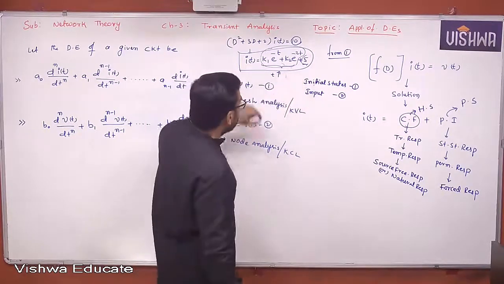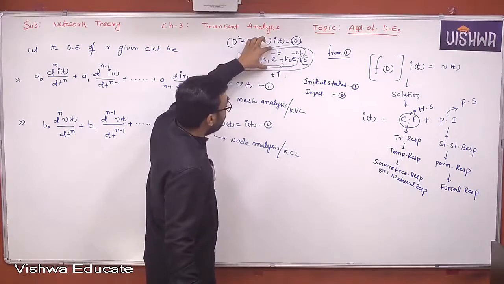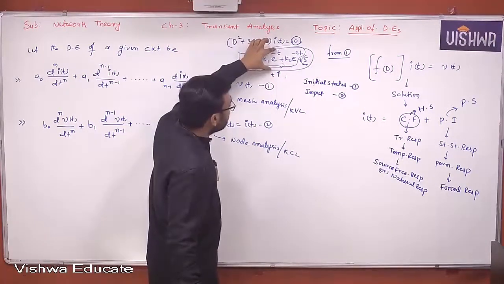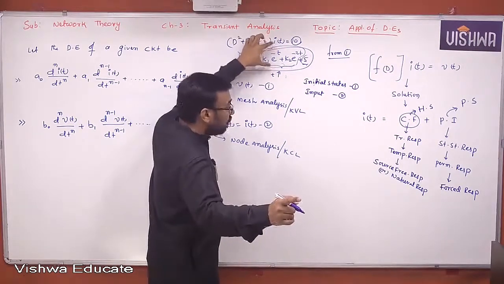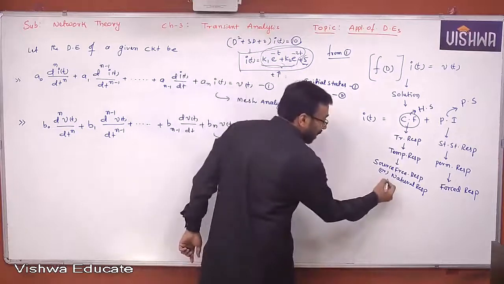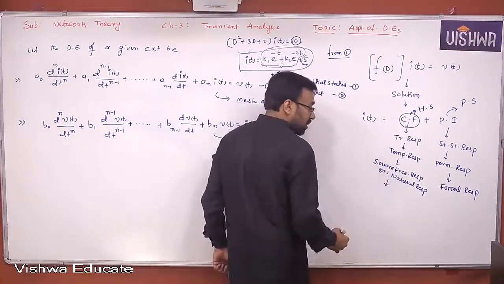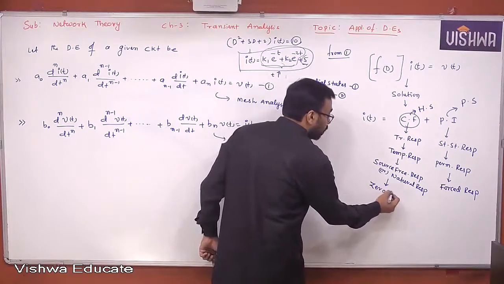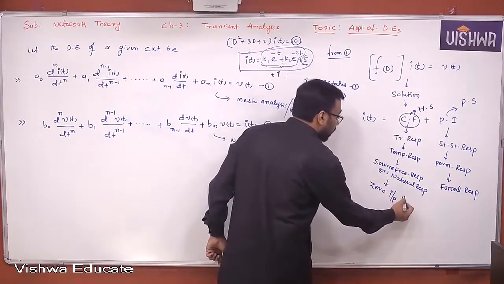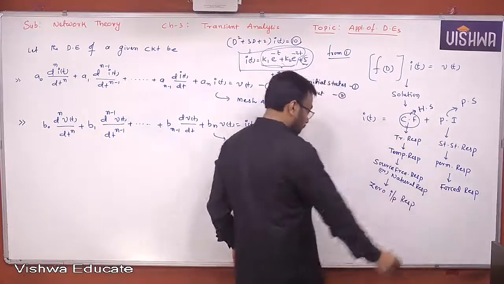Therefore, the response that you obtained here because of the initial states can be determined only when the actual input given to the system is made zero. That means you are making that input zero and finding the response. That is why you call it the zero input response. It's a very, very interesting point. Understand all of you, okay?